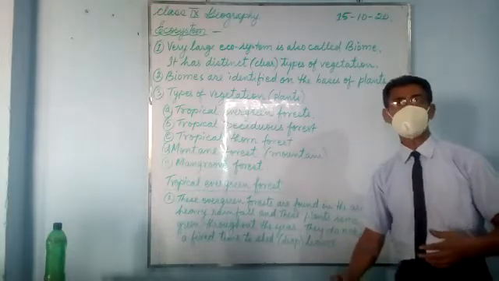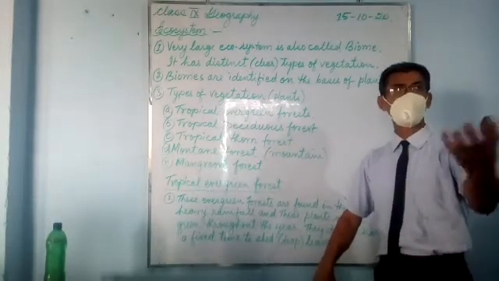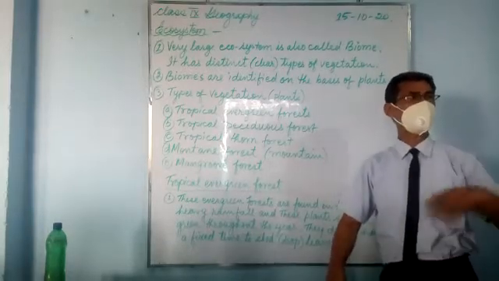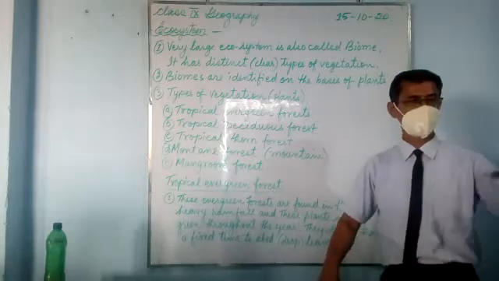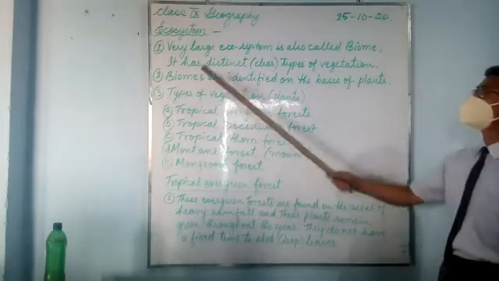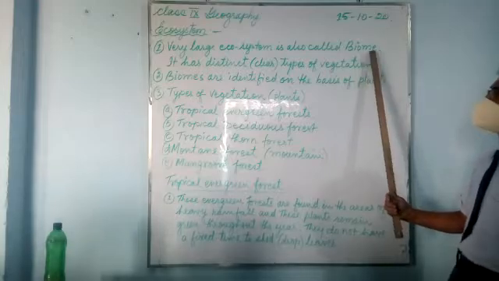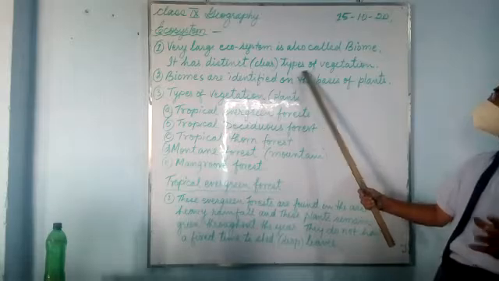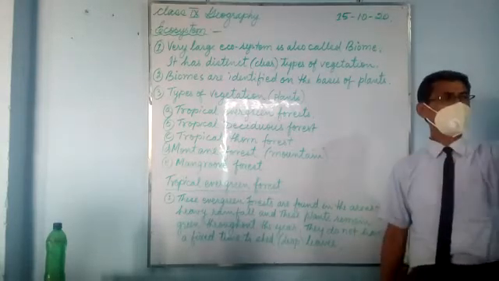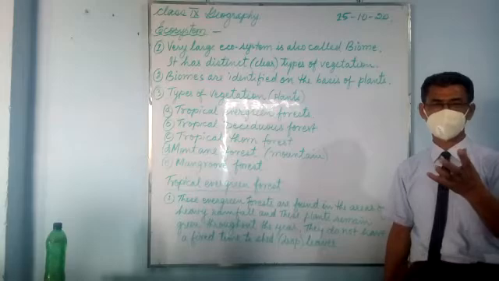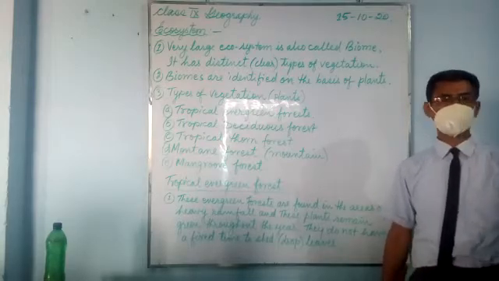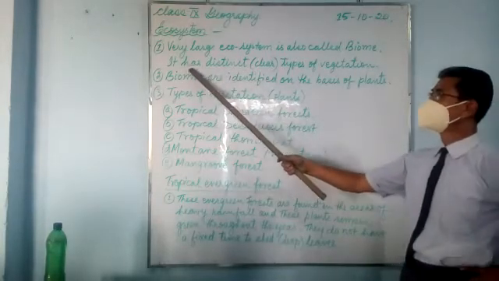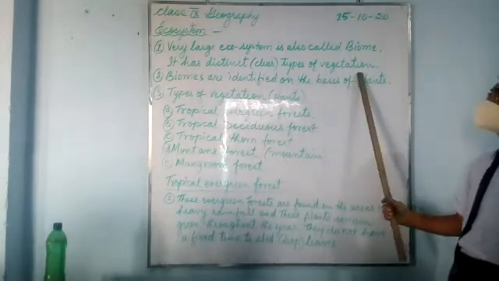So ecosystem can be found in a small field or small pond, and biome can be found in a big area, maybe in a country, maybe in a big state or a larger area. That is why a very large ecosystem is called a biome. It has a distinct, meaning very clear, type of vegetation. In those areas you will find a special kind of vegetation that you will not find somewhere else. That area is called a biome. So a biome has a distinct type of vegetation.